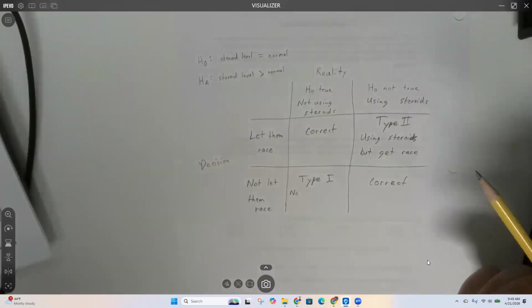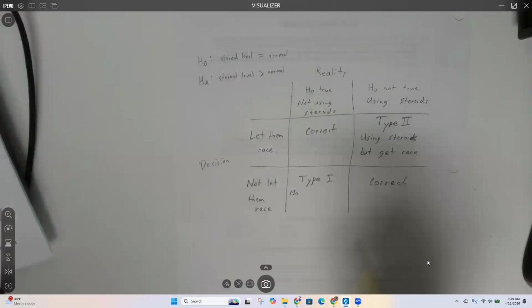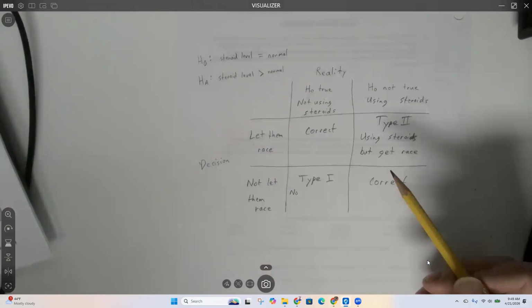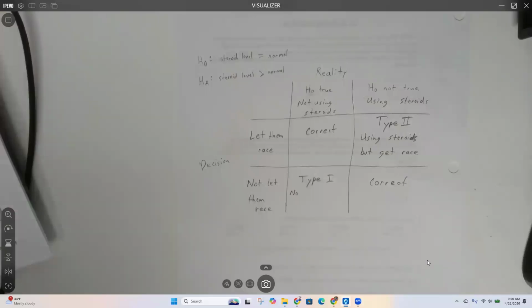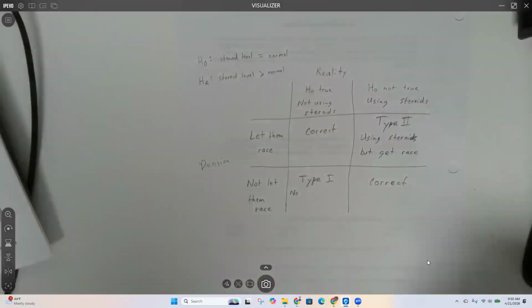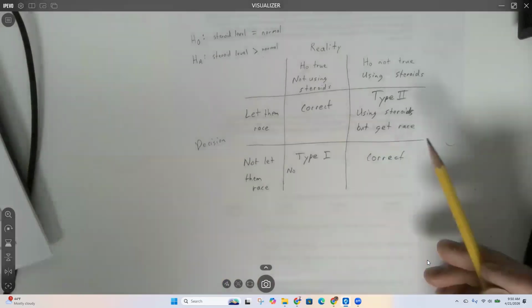Anyone else want to say whether they think type 1 or type 2 is worse? Elaine's saying depends. She's hemming and hawing. Caleb says 2, right? Because we don't want the game to be unfair. If this person is taking steroids and they break a world record, we don't want that to be because they were taking drugs, right? That makes it so that the record isn't accurate. That person wins a gold medal. That's not fair, right?